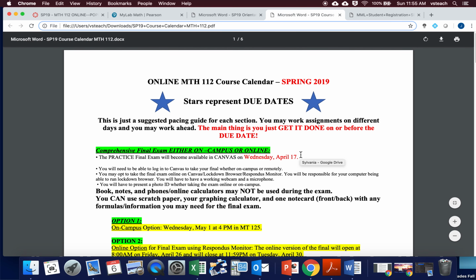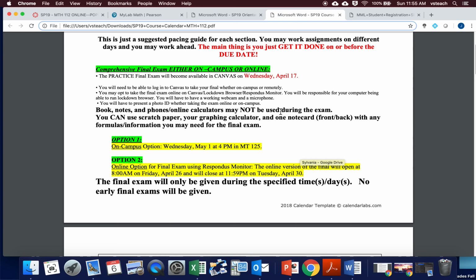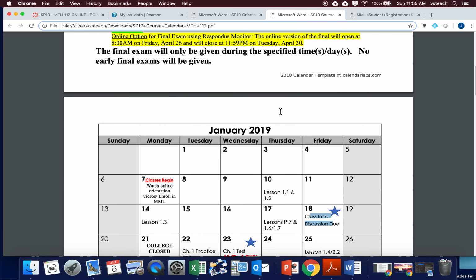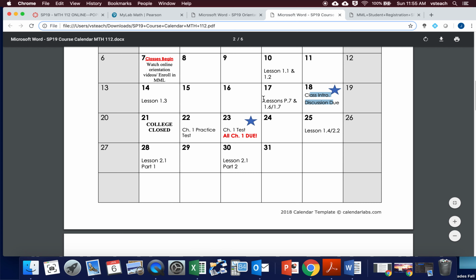Pay attention to your course calendar. You can always work ahead in this class, but please don't fall behind, because there is a 10% grading penalty per day for everything that is late. Now again, these are just suggested pacing guides. The main thing to pay attention to in this class are these blue stars, okay? For example, your class introduction's due next Friday, and then the way I had the class set up, and I'll show you, is basically every chapter has a due date.